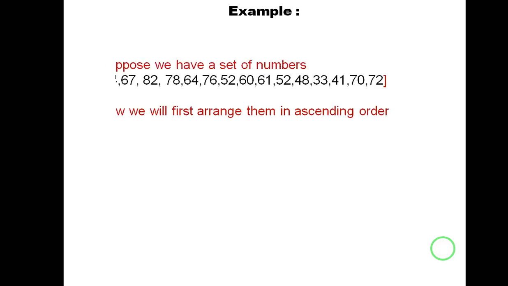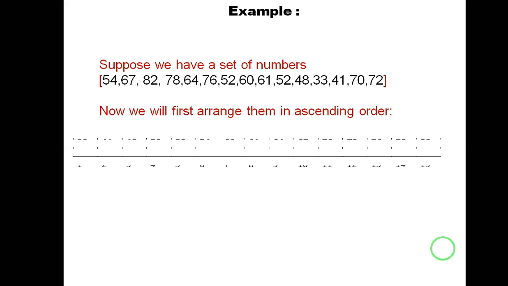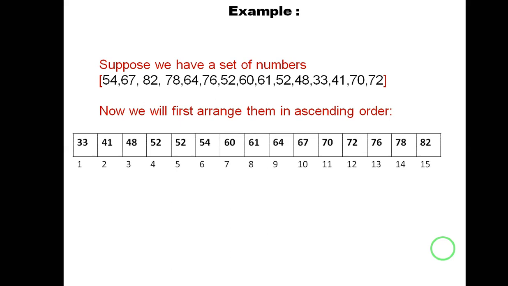Now let's see this with an example. Suppose we have a set of numbers. Now we want to divide it into quartiles, 4 equal quarters. As you know, a quarter is 1/4 of a whole. So first we will arrange them in ascending order.